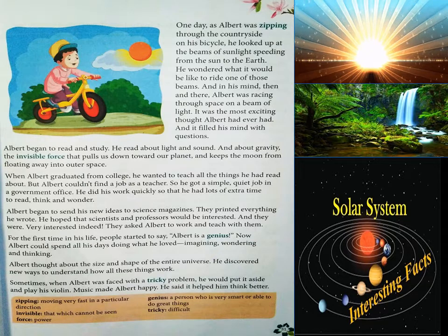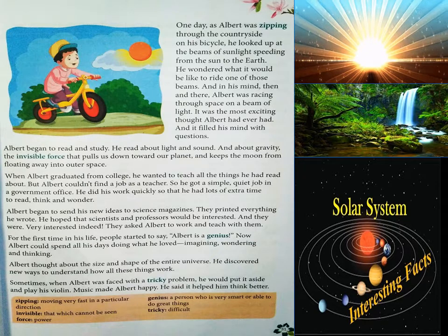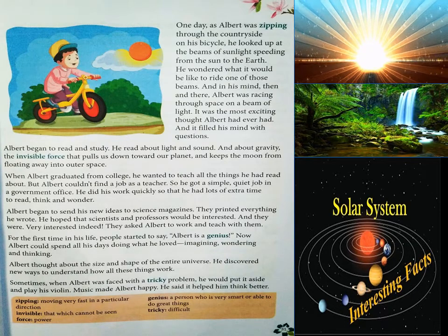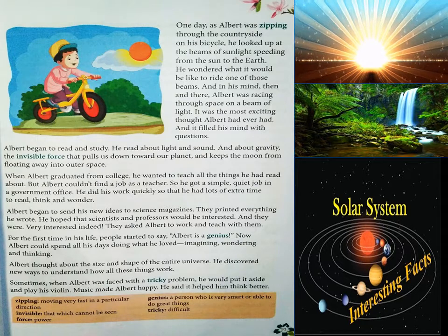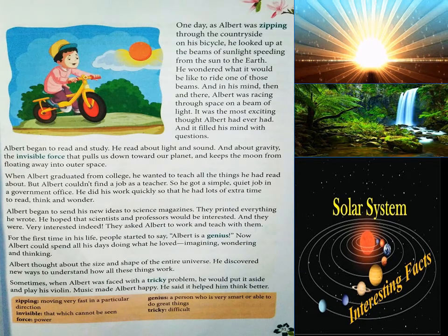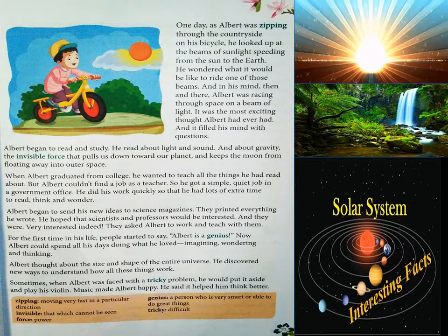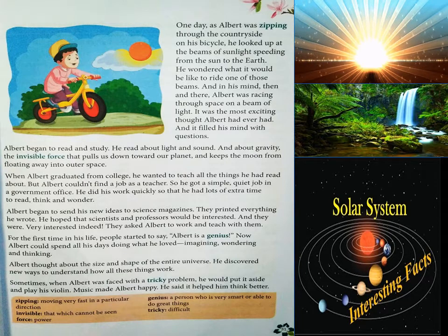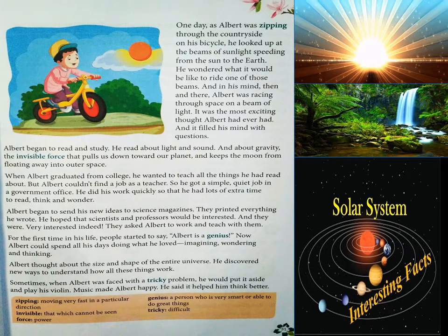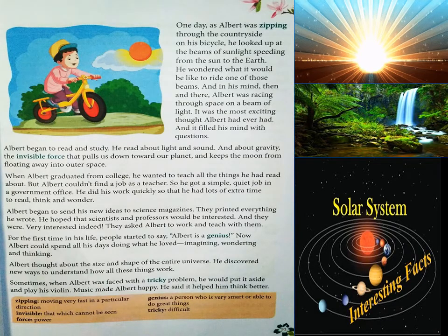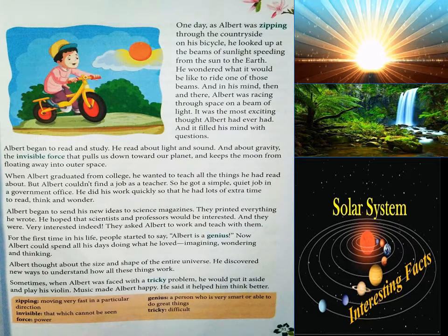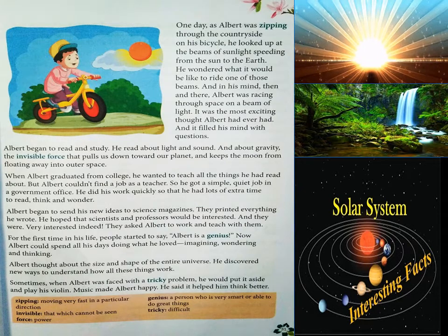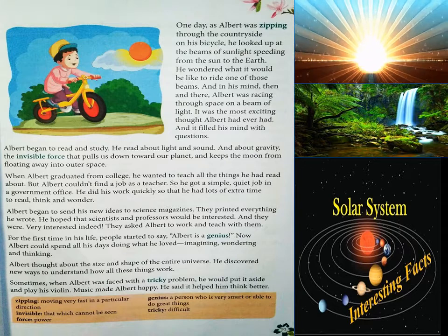So what happened, children? Albert was going on observing all the things around him, and as he was observing, he was getting lots of questions in his mind, and he was waiting for someone to clear his doubts, but there was no teacher who was clearing his doubts. So he started to research, he started to read a number of books based on science, and he started to learn all by himself. He did not give up, thinking, no one is clearing my doubts, I will give up my doubts, I will not ask anyone. Instead, he opened different kinds of books about science and he started to read and understand them all by himself.